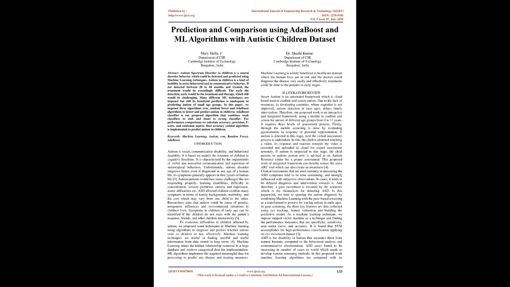techniques. Autism in children is a kind of inability in socio-behavioral and communicative behavior. If not detected between 20 to 60 months and treated, the treatment would be exceedingly difficult. The earlier the detection, the earlier the treatment and therapy, which still would be challenging.